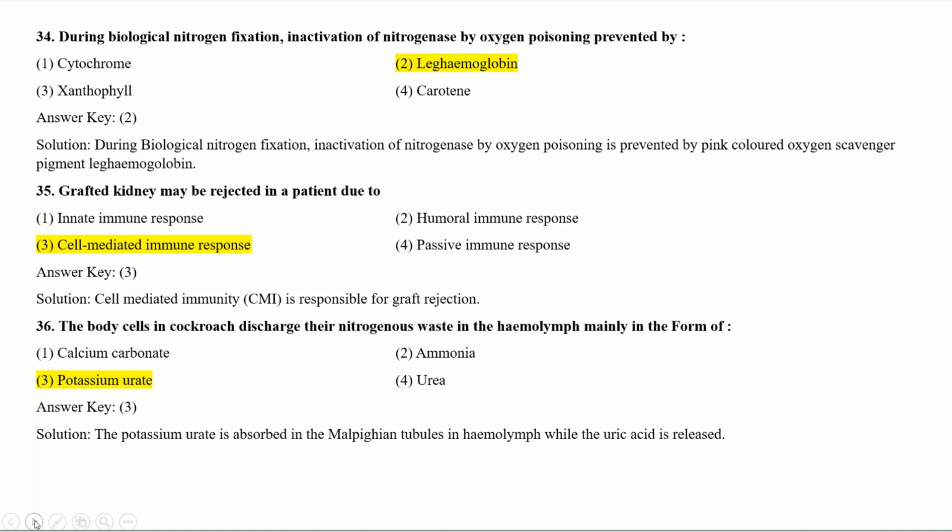And your correct answer should be potassium urate, because the potassium urate is absorbed in the Malpighian tubule from hemolymph while the uric acid is released, because cockroaches directly release the greenish colored uric acid externally. So your correct answer should be potassium urate, which is absorbed by the Malpighian tubules in the cockroaches.